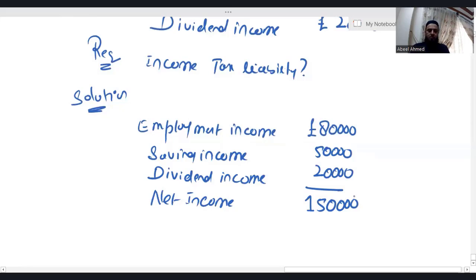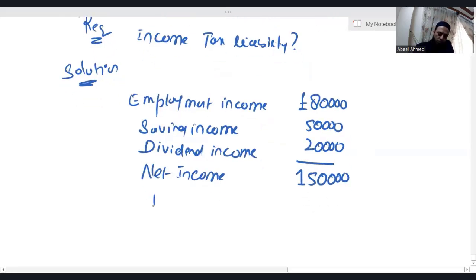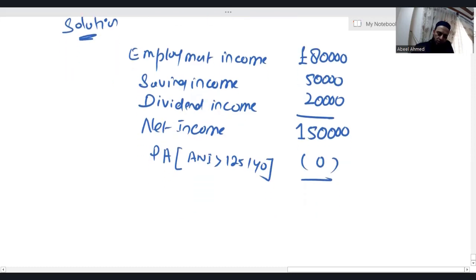It's the same thing. Which means that since your adjusted net income is more than 1,25,140, the personal allowance will be 0. Personal allowance cannot be negative. So personal allowance would be 0. In the bracket, you have to show adjusted net income is more than 1,25,140. That is where the personal allowance is 0. So net income becomes the taxable income, which is 1,50,000.